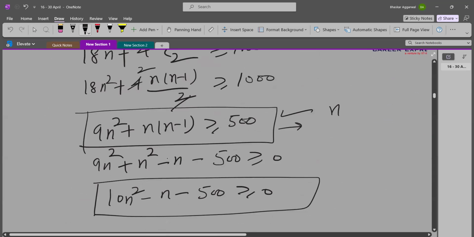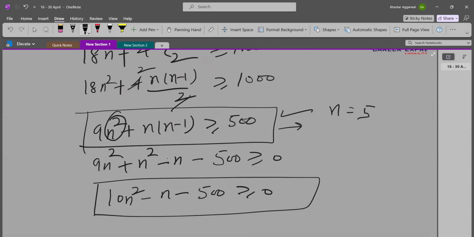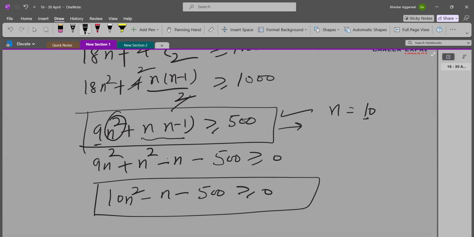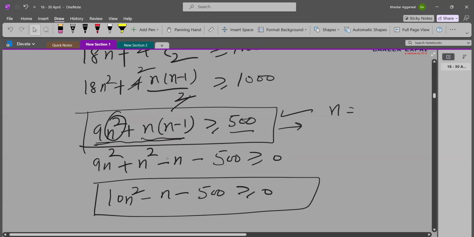We can start with n equal to 5. So 5 square is 25. 25 into 9 is 225. And then this will be 5 into 4. So this cannot exceed 500. So we will have to increase our number. Let us say 10. So 10 square is 100, 100 into 9 is 900. So it will be much more. We need the minimum possible value. So we need such a value at which this left hand side is slightly more than 500. So at n equal to 10, it will be much more. So we will have to go between 5 and 10.